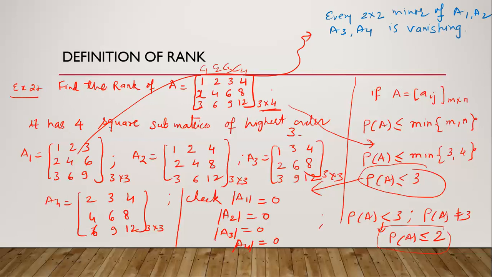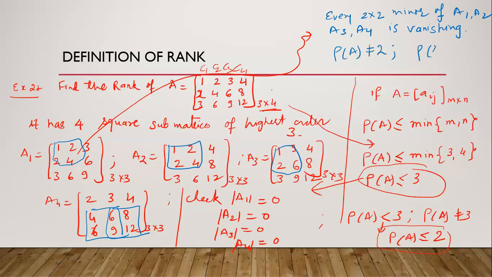Every minor is vanishing. You can check this minor: 4 minus 4, 0. 4 minus 4, 0. 6 minus 6, 0. You can check any here. 6 12 72 minus 72, 0. Any minor. 9 4 36 minus 36, 0. It means rank cannot be 2 also.